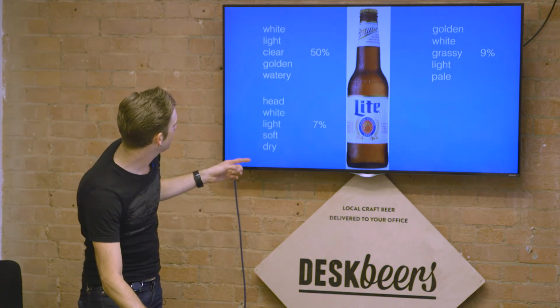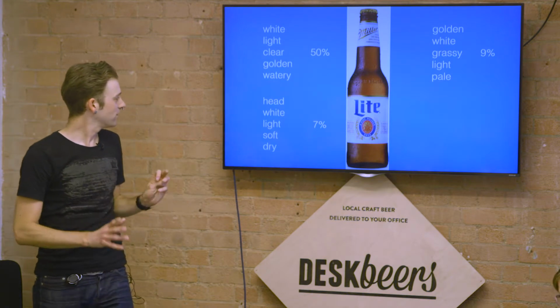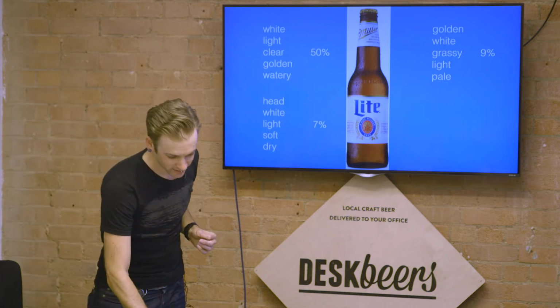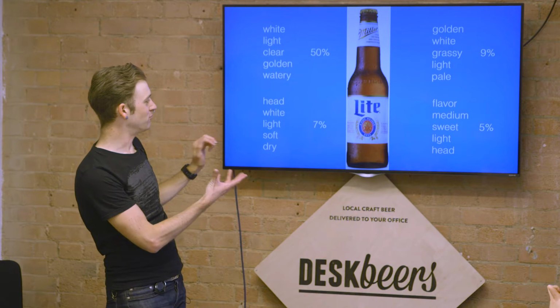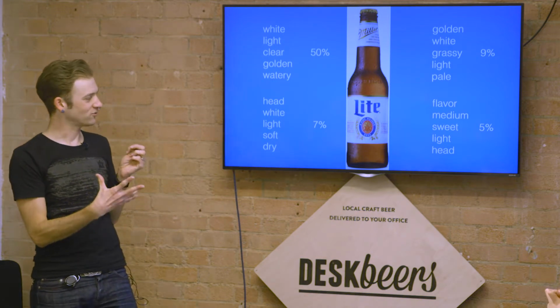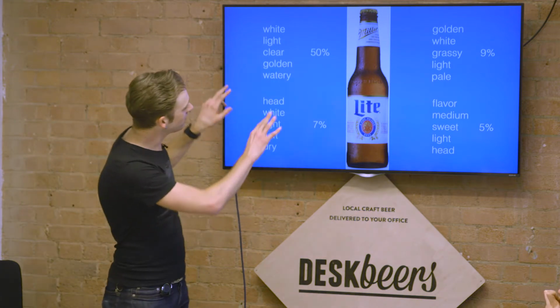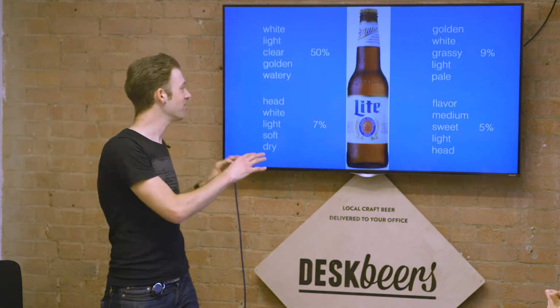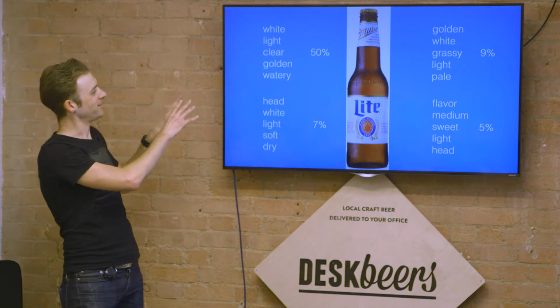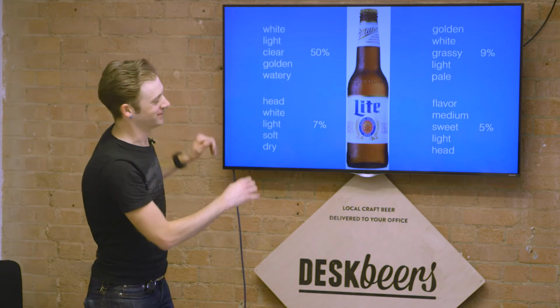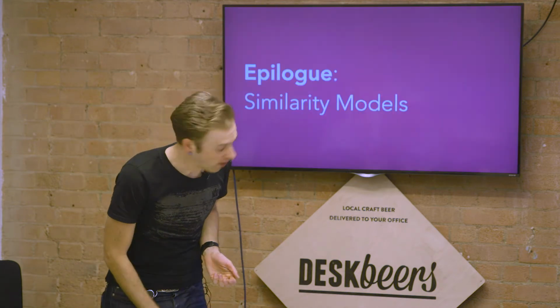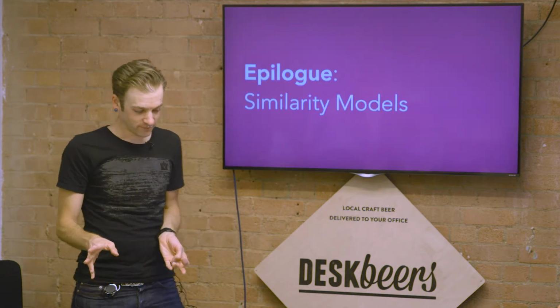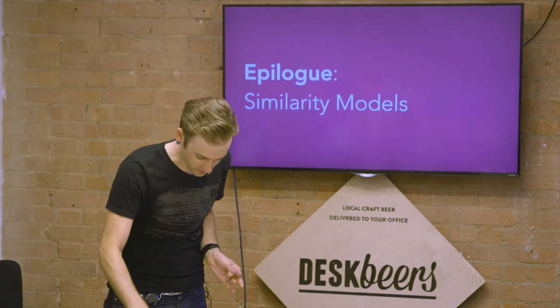And then we have 7%, which is like a sort of nicer Pilsner idea. And then the last 5% is this kind of medium, light, sweet head thing that is a texture note that is not so bad. But the top 2 topics in the reviews here are watery, and white and grassy and golden. Delicious. Okay, so let's have a little epilogue. We've rushed through that in 20 minutes.